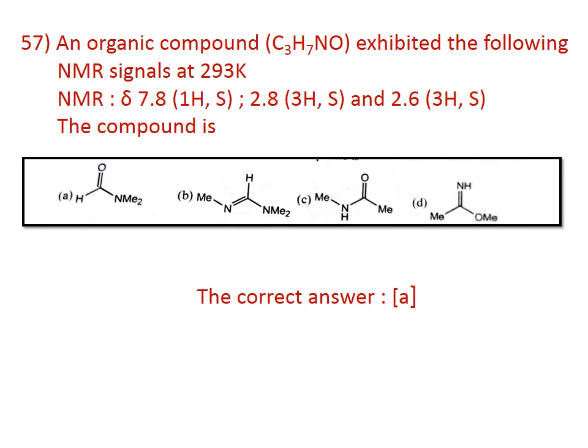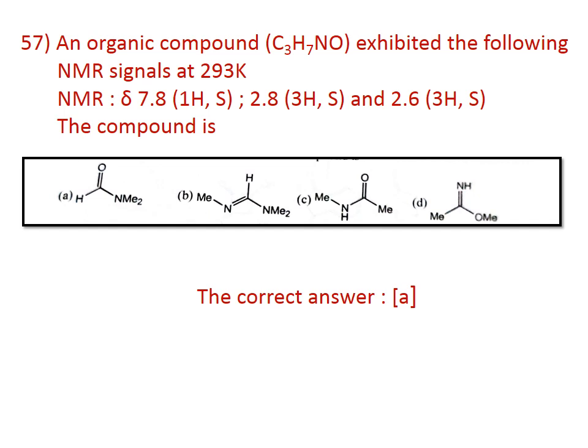Number 57. An organic compound C3H7NO exhibits the following NMR signals at 293 Kelvin: 7.8 delta 1H singlet, 2.8 3H singlet, and 2.6 3H singlet. What is the compound? Here the correct answer is A.